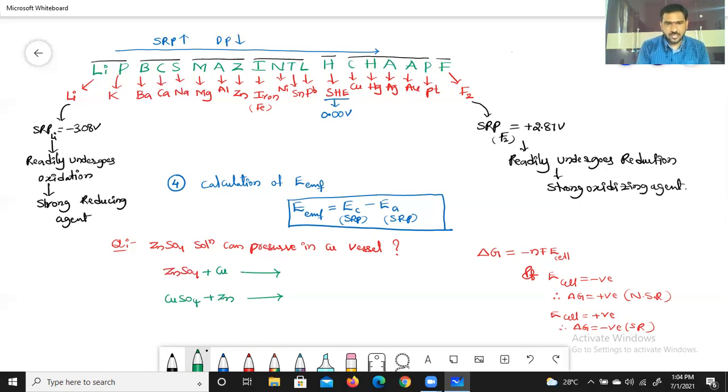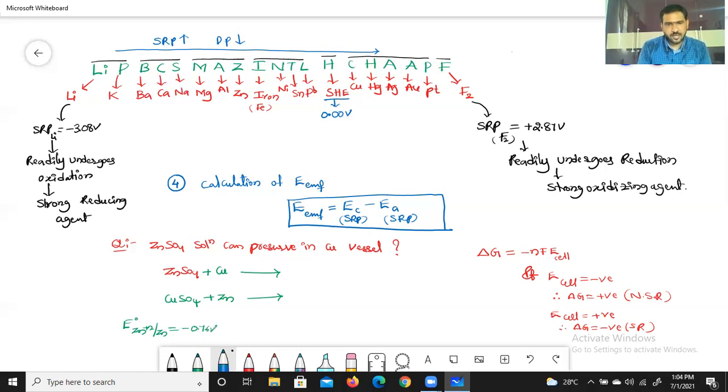Coming to here, zinc sulfate solution, copper vessel. So by the calculation of EMF only, we can tell whether the reaction possibility is there or not. So actually, E naught of Zn2+/Zn is minus 0.76 volts.